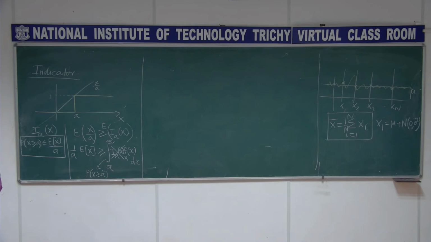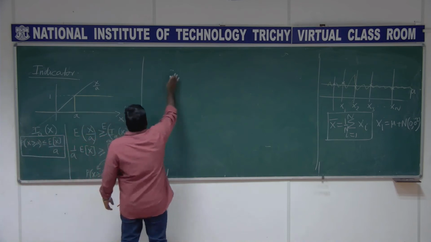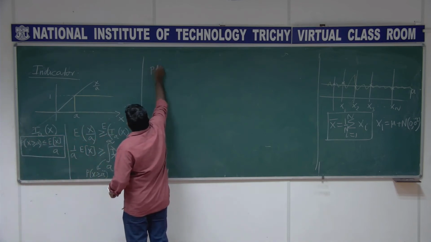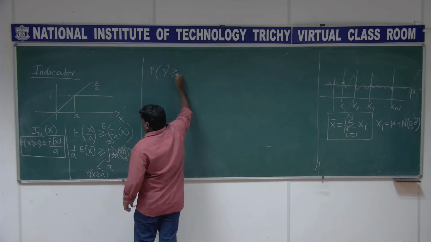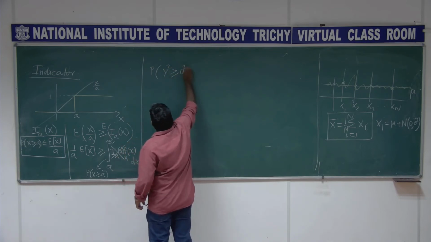So this type of inequalities are needed when we don't really have the density functions given to you, right? So we will have one more, for example. Similar to this expression, I replace this x with y squared and a with a squared here.